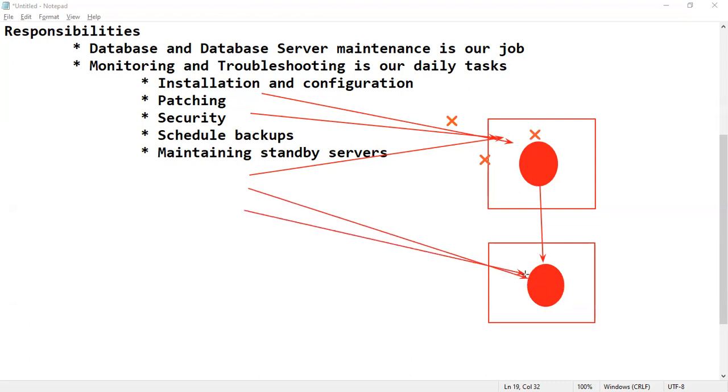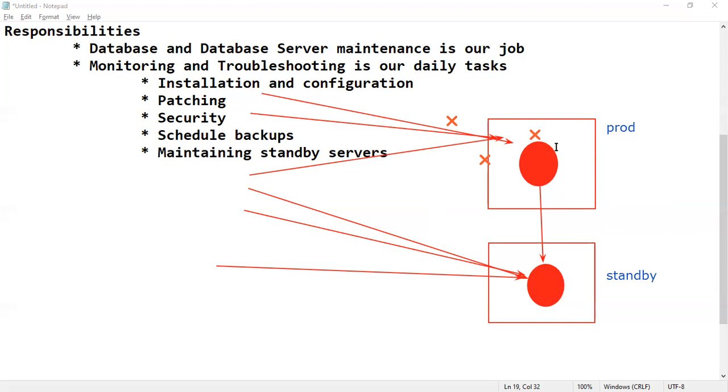Understood, right? We just have to maintain a duplicate copy of the database on a different server. This is our production server. This is my standby server. These are compulsory for us. We have to maintain standby servers compulsorily.